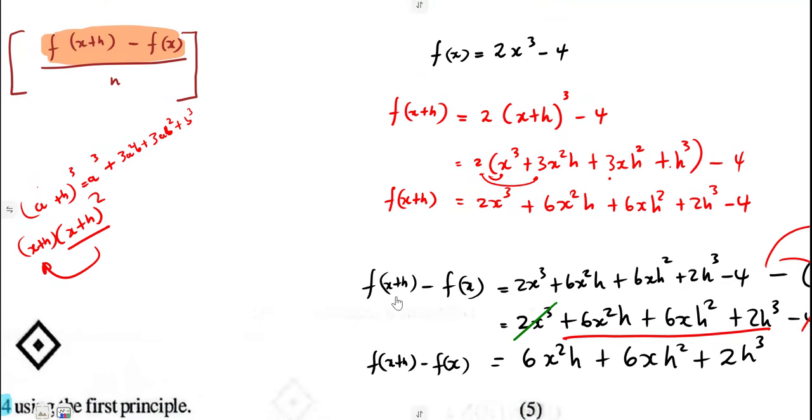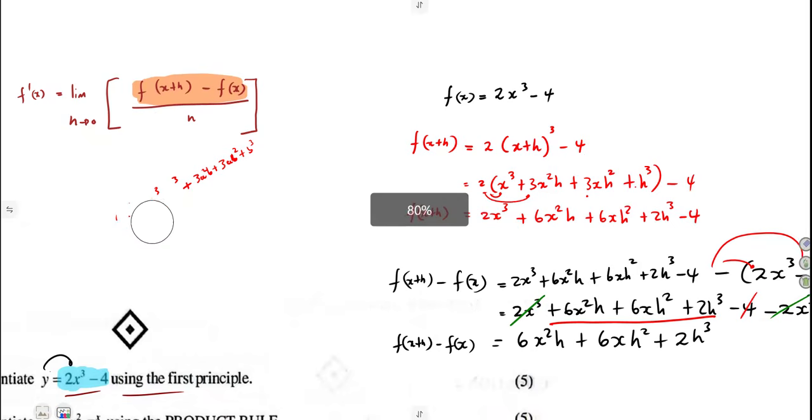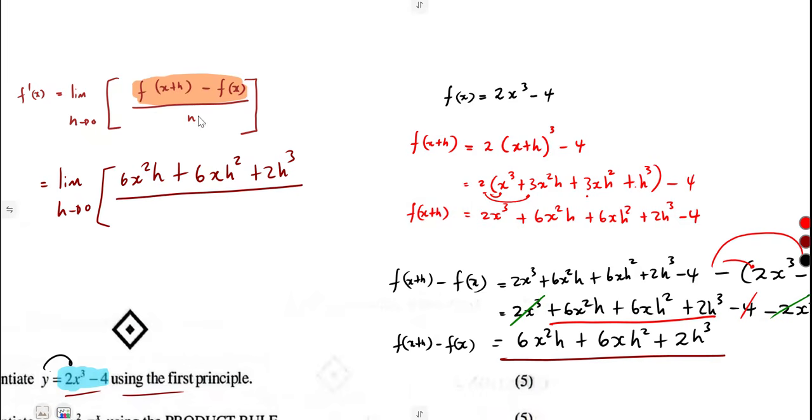I want us to see the magic that is going to happen here if you substitute back to our first principles formula. The first derivative will equal the limit as h approaches 0 of this part that we obtained, 6x squared h plus 6x h squared plus 2h cubed, everything over h, the denominator still as it is.